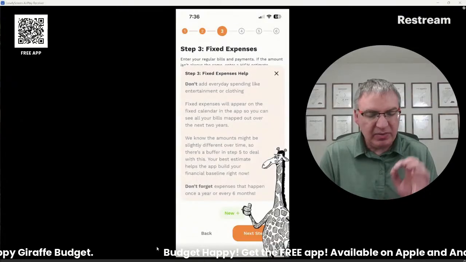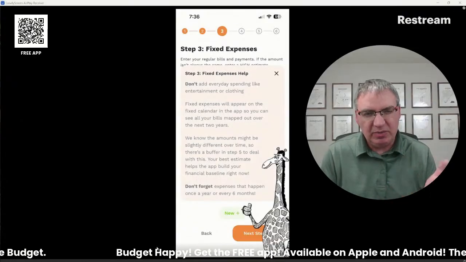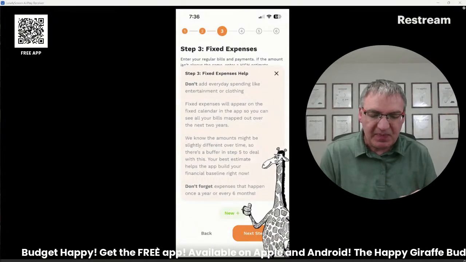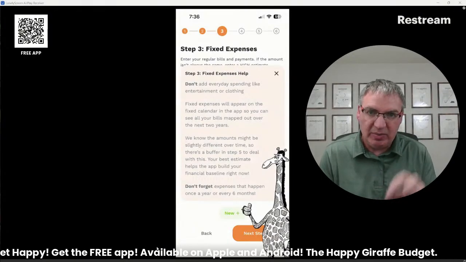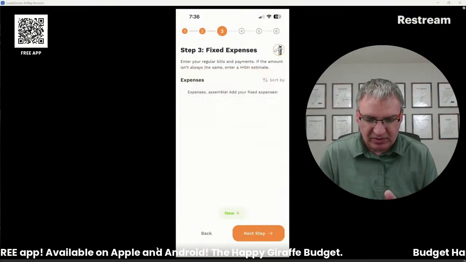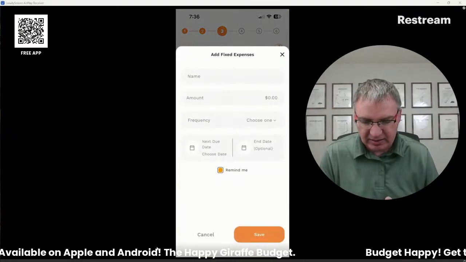Okay, so they've got their income. The income's pretty easy. You probably have done that before. Fixed expenses, these are all of your bills. So again, your income and your bills, they're going to show up in the calendar section of the app later on. So here, let's add in some expenses.